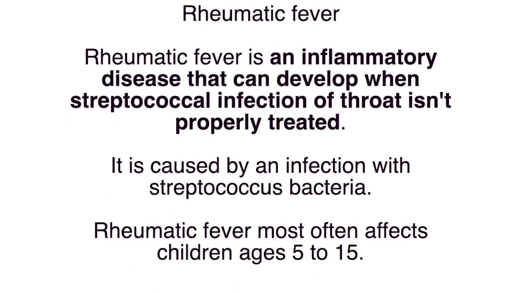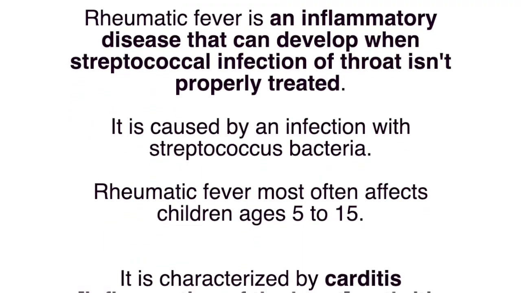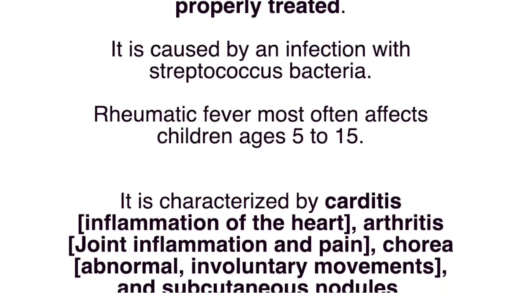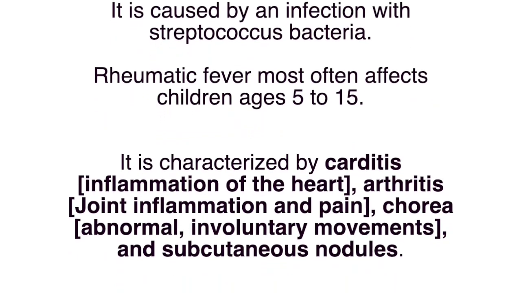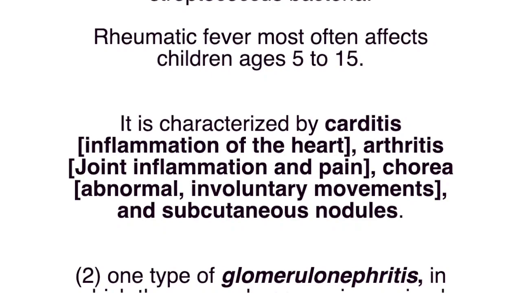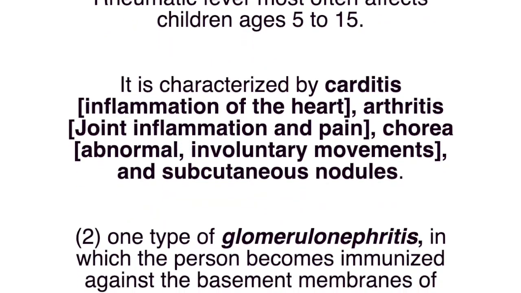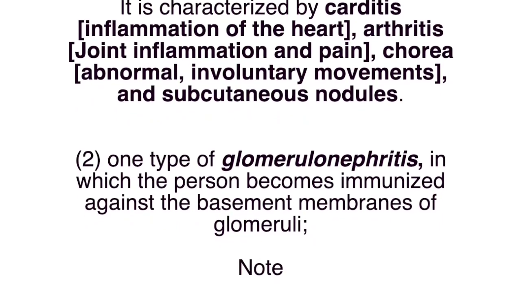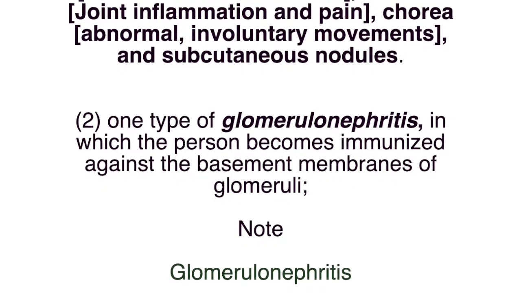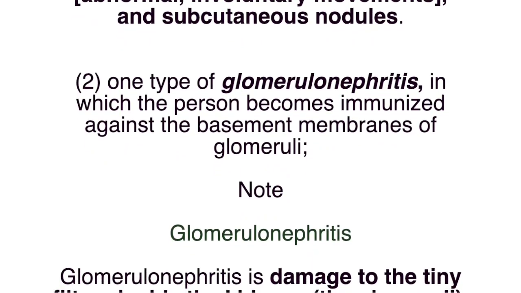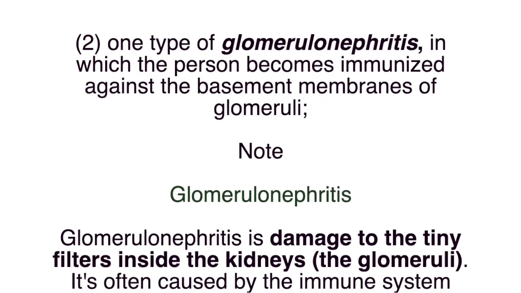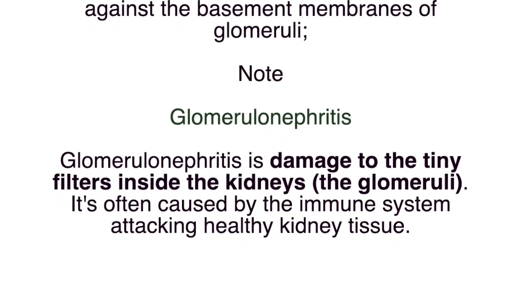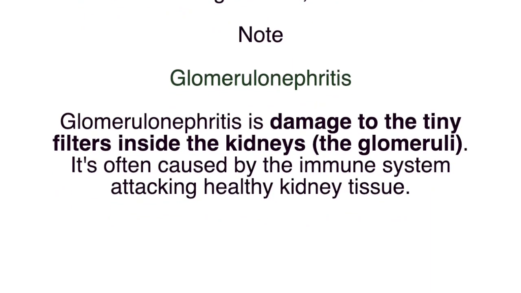Note: rheumatic fever is an inflammatory disease that can develop when streptococcal infection of the throat is not properly treated. It is caused by an infection with Streptococcus bacteria. Rheumatic fever most often affects children ages 5 to 15. It is characterized by carditis, inflammation of the heart, arthritis, joint inflammation and pain, chorea, abnormal involuntary movements, and subcutaneous nodules. 2. One type of glomerulonephritis, in which the person becomes immunized against the basement membranes of glomeruli.